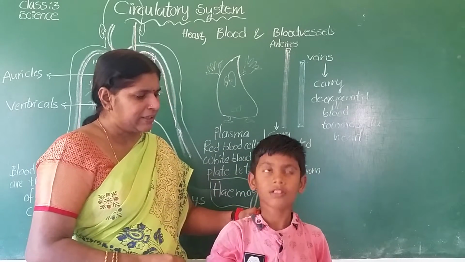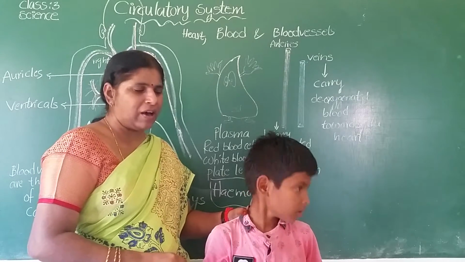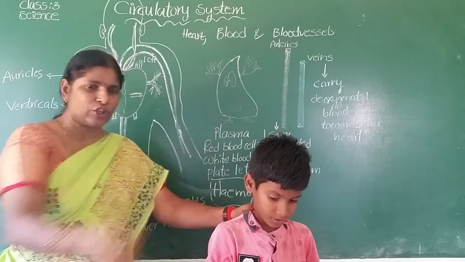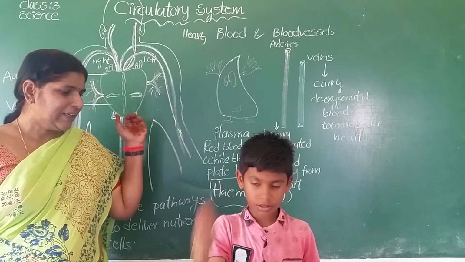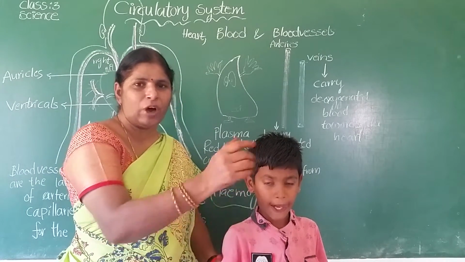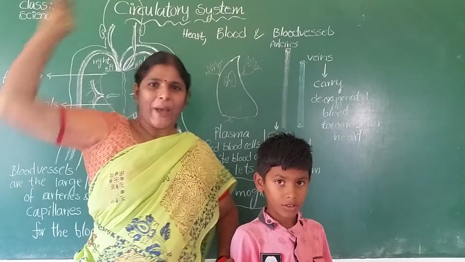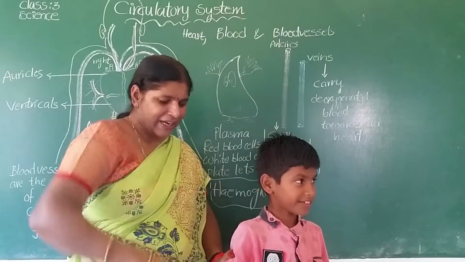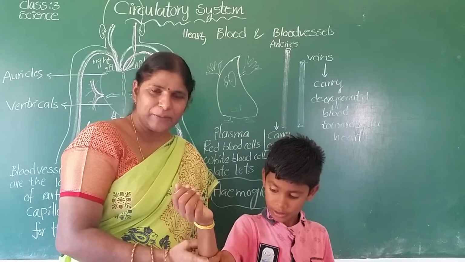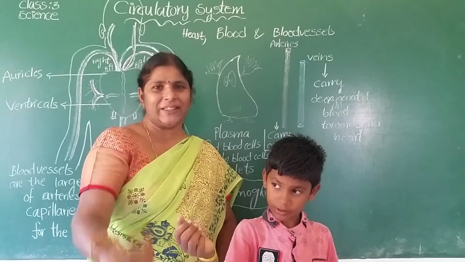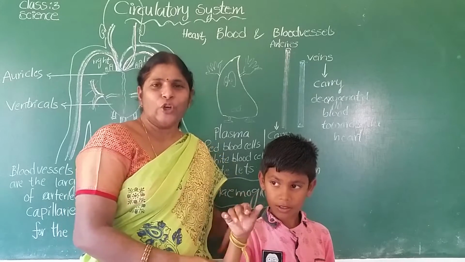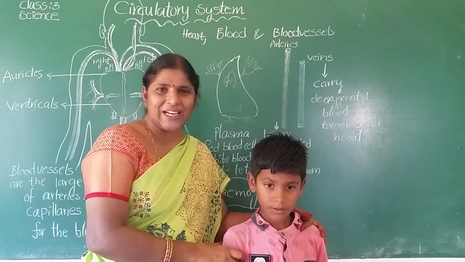Come on, move your head. Yes, up and down, in all directions, sideways. Because a joint is present in the neck, we can move it. Come on, move your shoulder. Yes, because a joint is present here, we can move our hands in all directions, front to back, back to front. And come on, hold your elbow. Here one joint is present. That's why we can bend our elbow like this. At the wrist, one joint is present, and between the fingers joints are present. So the skeleton is made up of bones and joints.